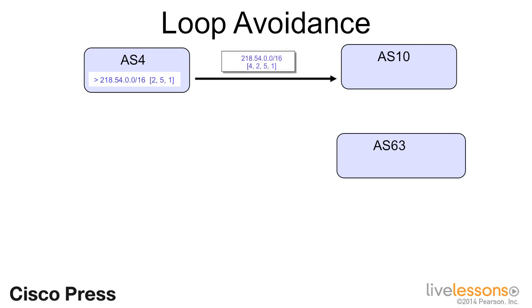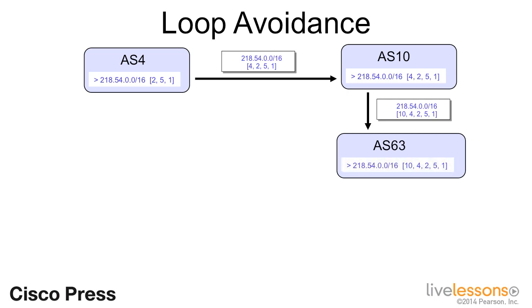In this example, AS4 advertises the prefix 218.54.0.0 to its neighbor AS10. And as usual, it prepends the AS number onto the AS path list. AS10 then records the prefix and advertises it to its neighbor AS63, again prepending the AS path list. But then AS63 advertises the prefix to its own neighbor AS4. This could potentially be a routing loop because AS4 originated that route.